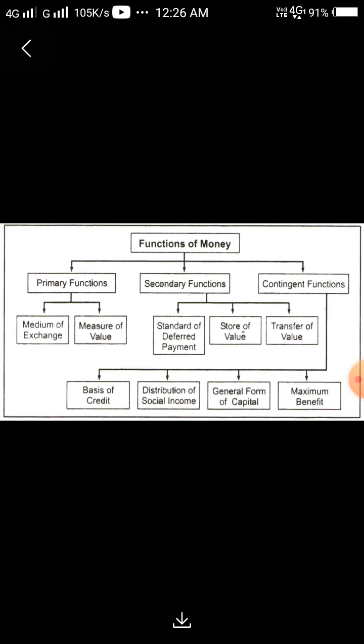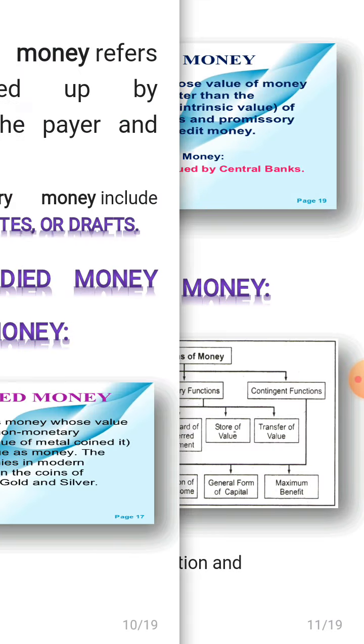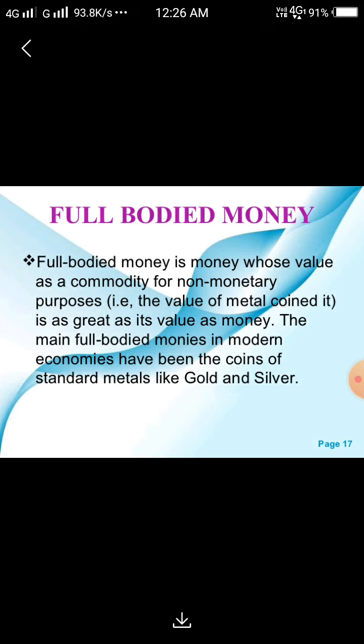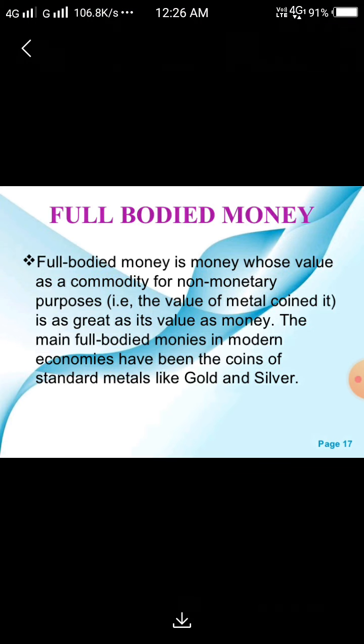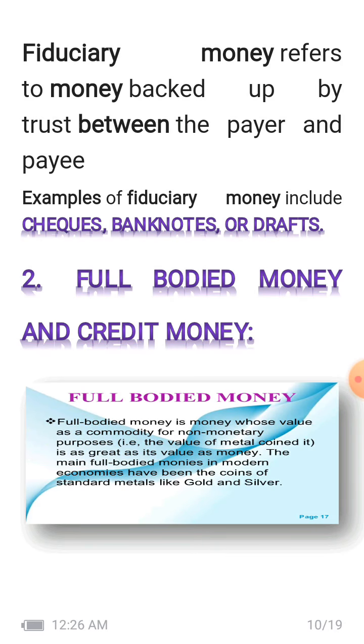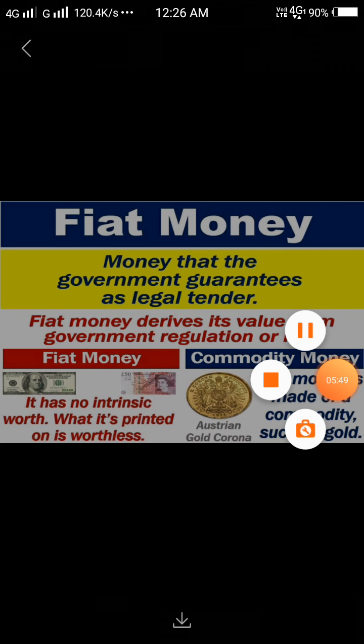So we understand the forms of money: credit money, and full bodied money, whose money value is equal to the commodity value, or fiat money. So we understand the forms of money, right?